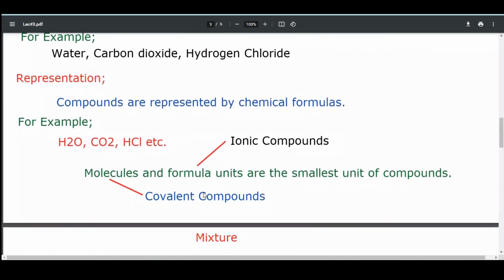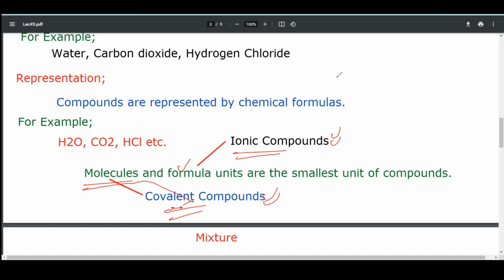That smallest unit of a compound is a molecule or its formula unit. We use the term molecule for covalent compounds, while we use the term formula unit for ionic compounds. What is meant by covalent compounds and ionic compounds, we will discuss later.